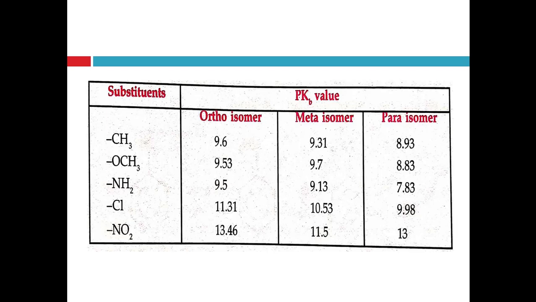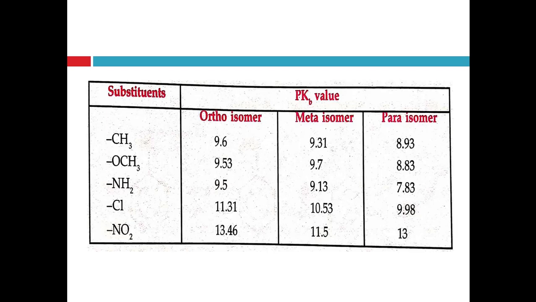And the effect of the substituent on the basic strength of aromatic amines can be seen from the pKb value of substituted anilines with a substituent present at different positions, and this is given in this table. Methyl group when present on ortho position of aniline has the pKb value 9.6. When it is present at meta position, then it is 9.31, and when it is present at para position in aniline, then it has the pKb value 8.93.